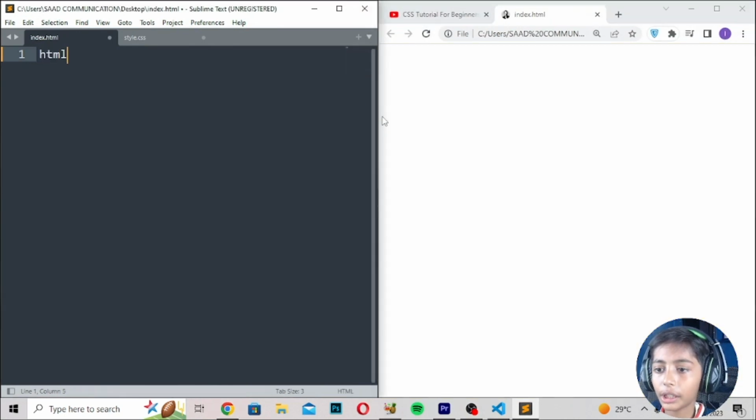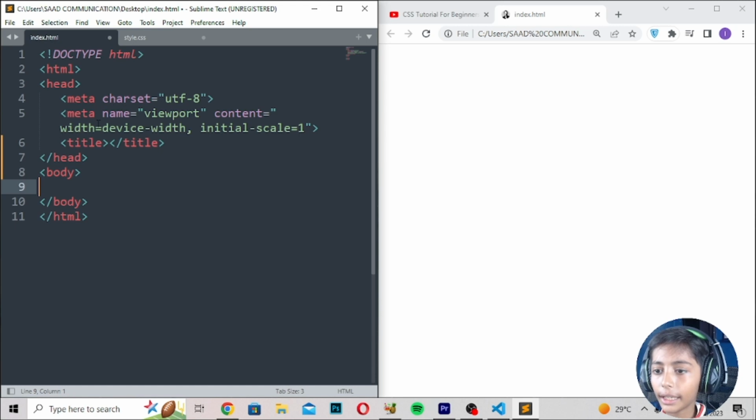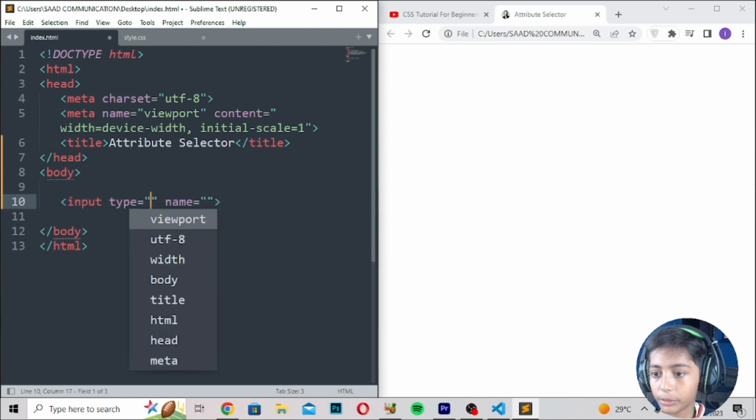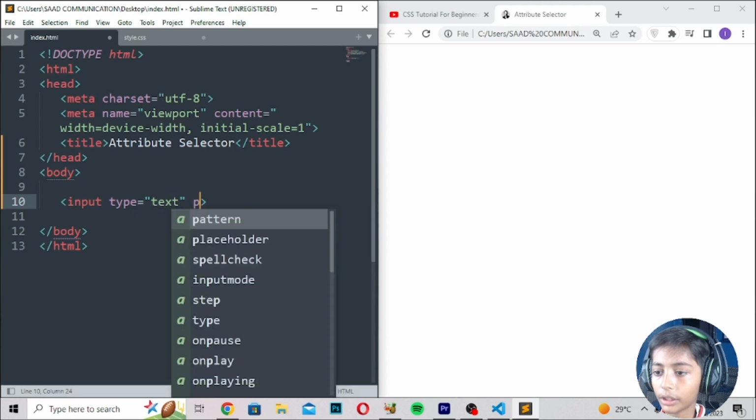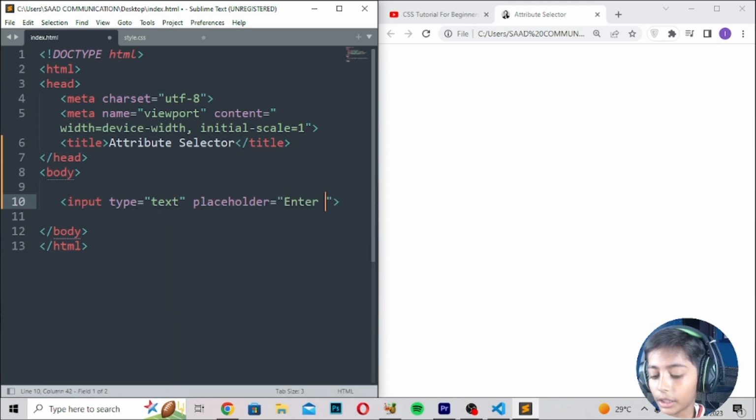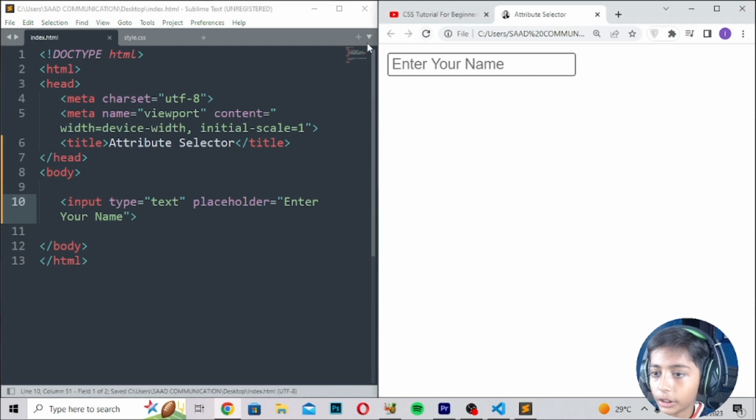First of all, here you can write HTML. And you can write attribute selector, and then save, then refresh. It is coming like that. And you can write input, type should be text, and here you can write placeholder should be enter your name, save, refresh. It is coming like that.